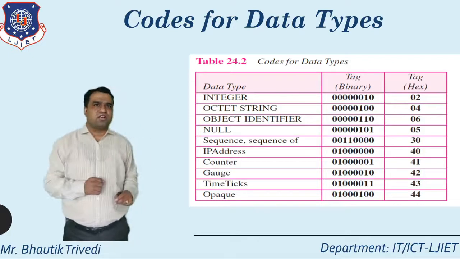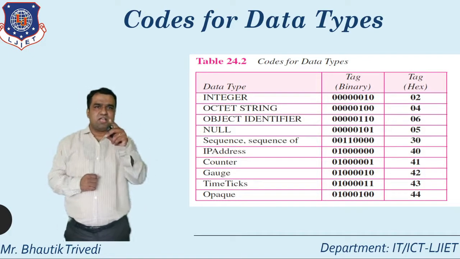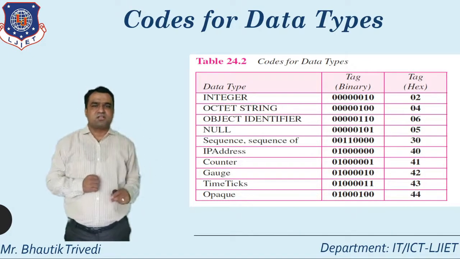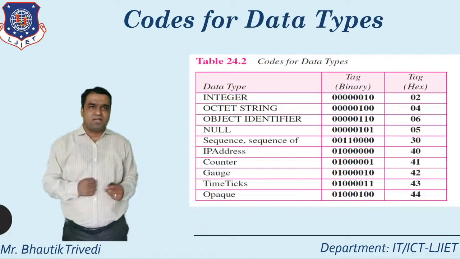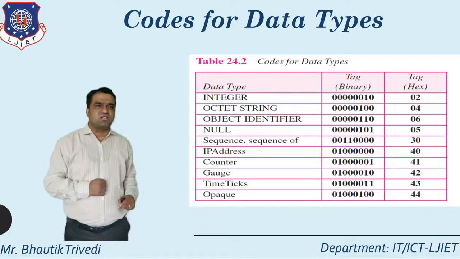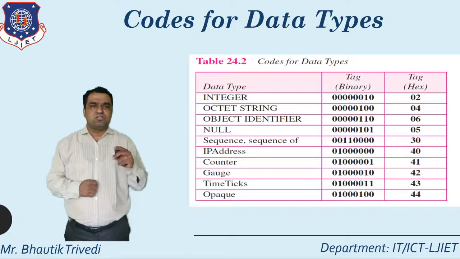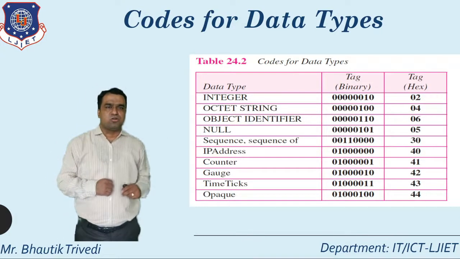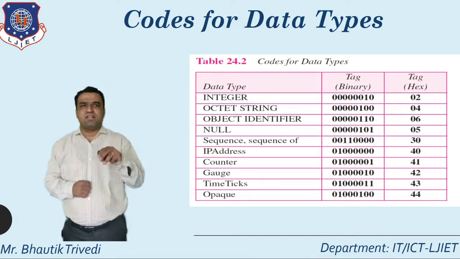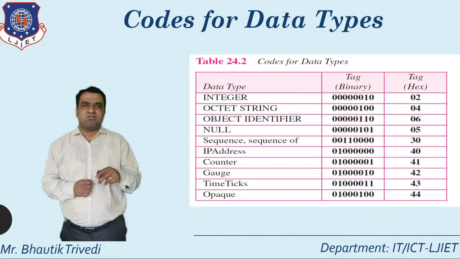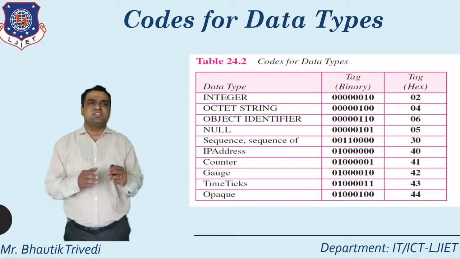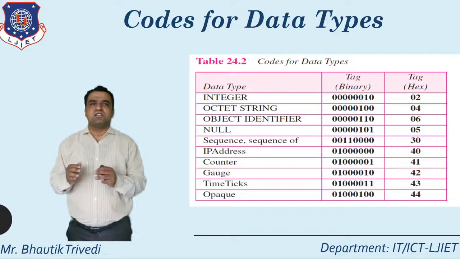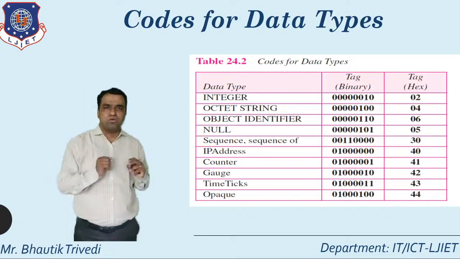Fully concentrate on integer. Integer is allocated how many bits? 8 bits, and 8 bits is equal to 1 byte. So here you see the answer 0 0 0 0 0 0 1 0. If I directly convert this binary value to hexadecimal, the answer is 02. So for integer the tag value is 2.